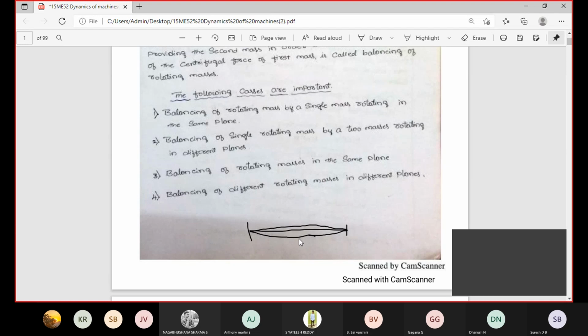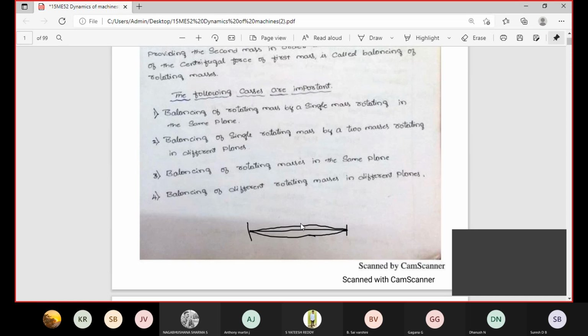Same plane means perpendicular to the axis of the shaft, where you can attach one more mass. Next, the second condition: balancing of a single rotating mass by two masses rotating in different planes. Here the shaft is very short, so you can attach one mass exactly at the center, and the shaft is balanced.